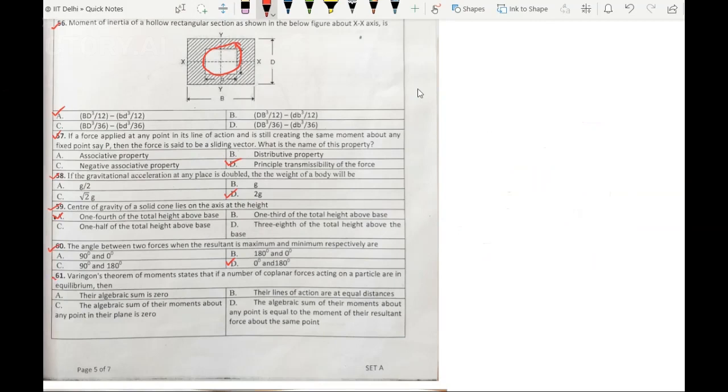Let's move to question number 61. Varignon's theorem of moment states that if a number of coplanar forces acting on a particle are in equilibrium, then Varignon's theorem states that the summation of moments of all the forces is equal to the moment of the resultant force. So our answer is option D.